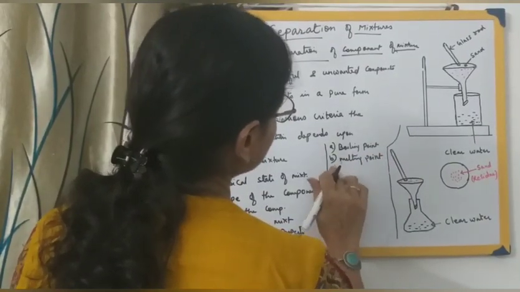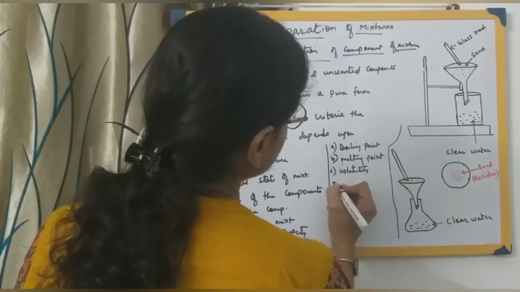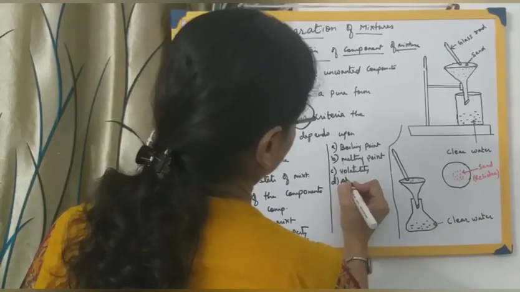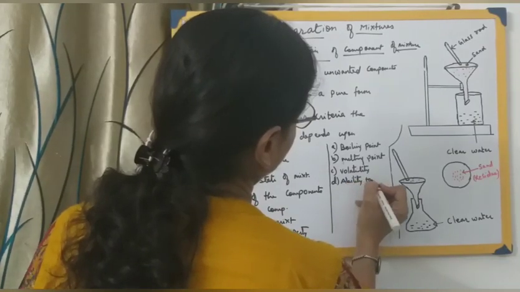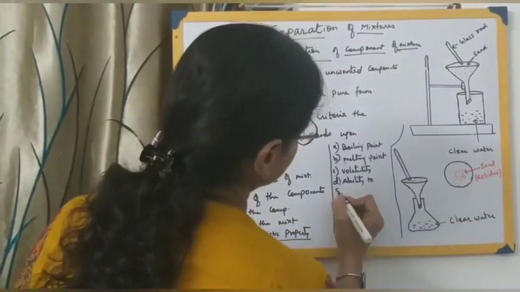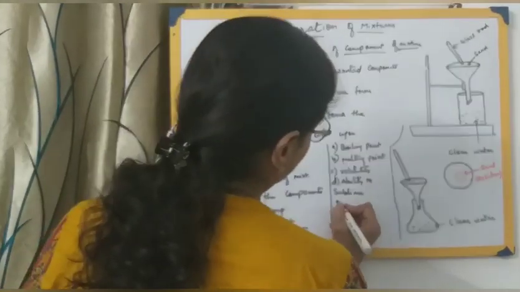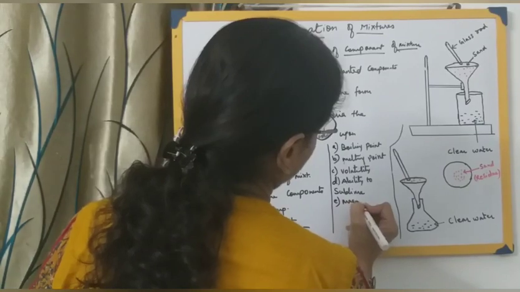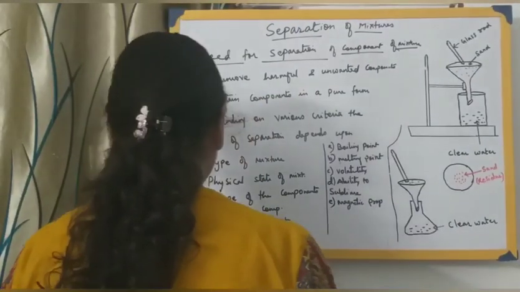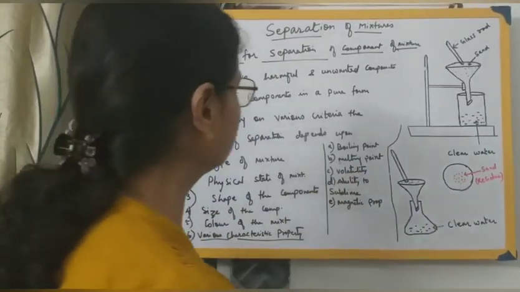then volatility, ability to sublime, whether the substance is able to sublime, then magnetic properties, whether the components of a mixture can be attracted by a magnet or not. Now I think you are coming across this term for the first time, that is volatility.